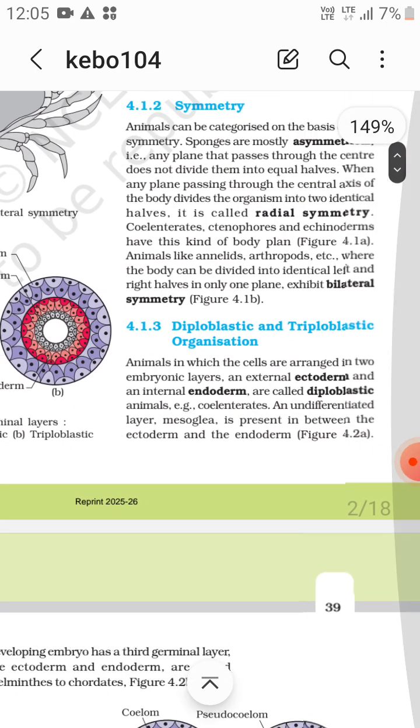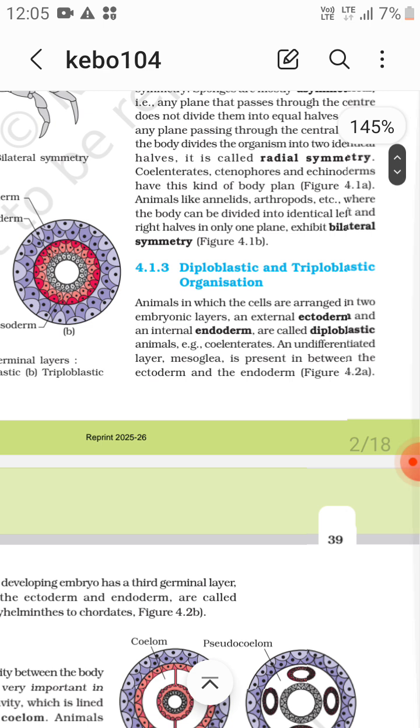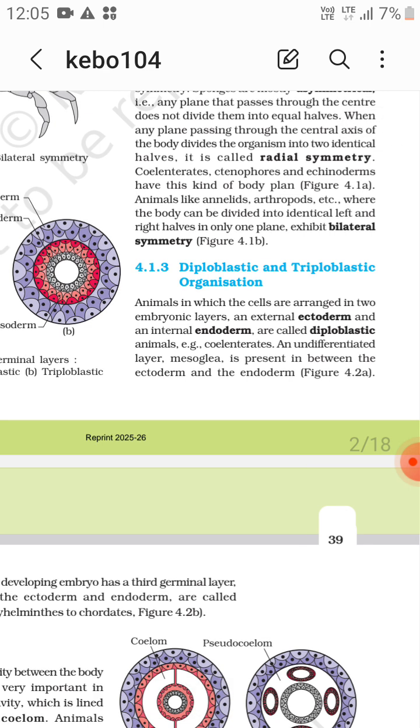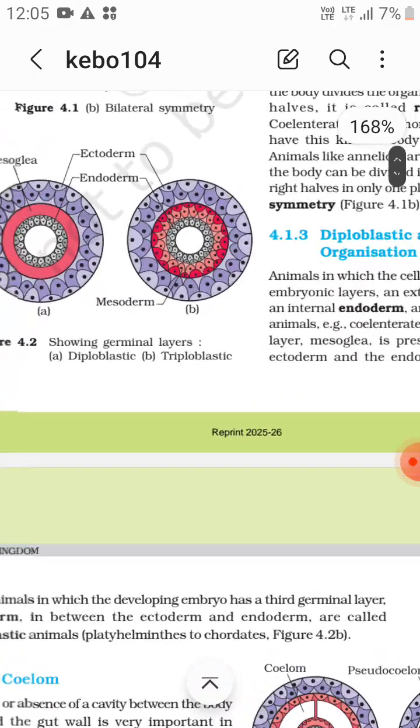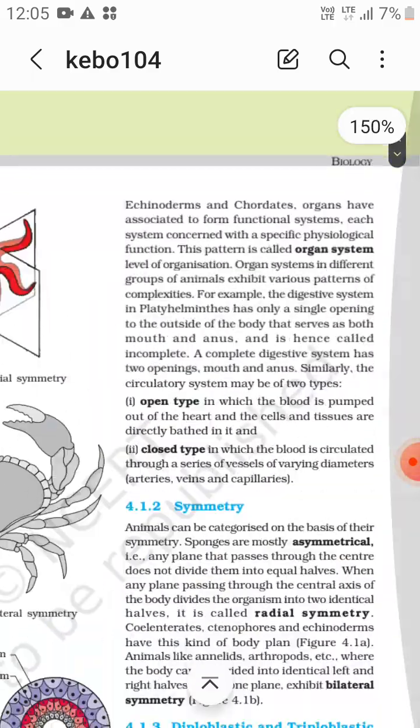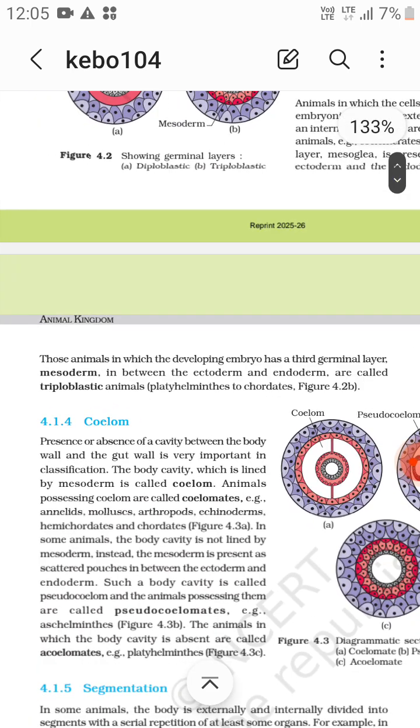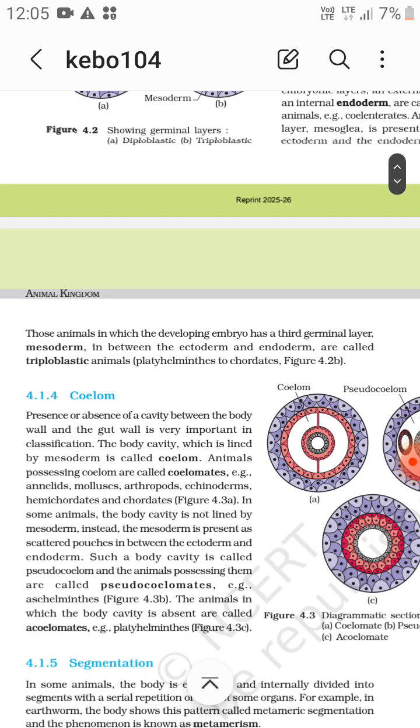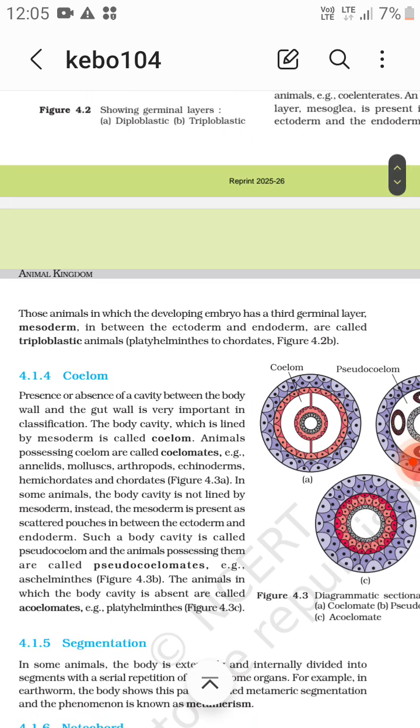Now third thing is the diploblastic and triploblastic organization. There are three types of germ layers, that is ectoderm, endoderm, and mesoderm. Ectoderm and endoderm are diploblastic, they have the mesoglea in between, cnidarians and ctenophora are the examples. And triploblastic, that is there is a third layer, that is mesoderm, in between the ectoderm and endoderm, and are called triploblastic animals. That is Platyhelminthes to chordates.